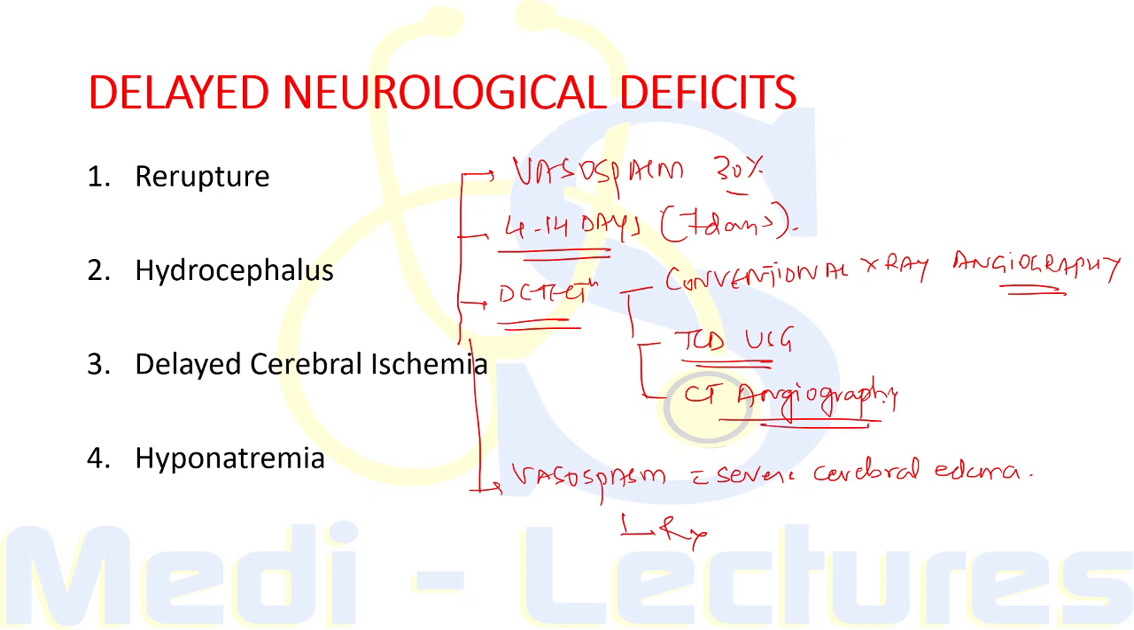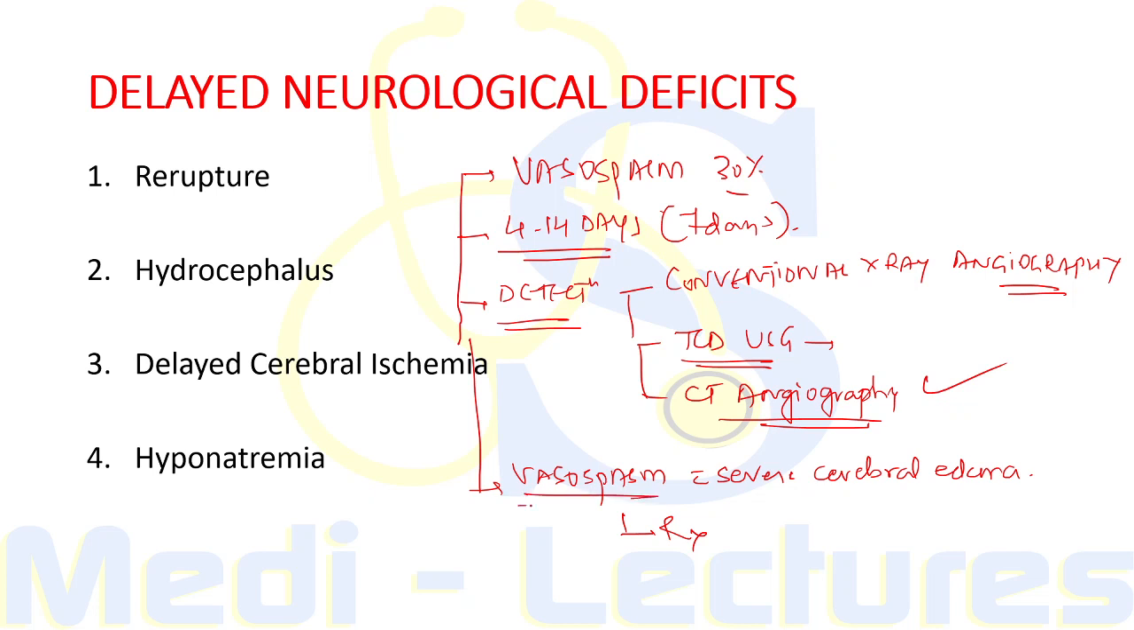So conventional X-ray angiography is invasive and is associated with risk of stroke. The Doppler ultrasonography is dependent on the principle that velocity of blood flow will rise as the lumen decreases. CT angiography is a better alternative.